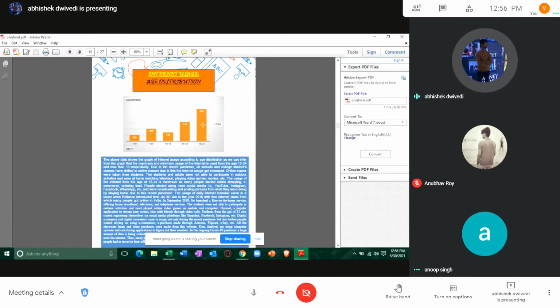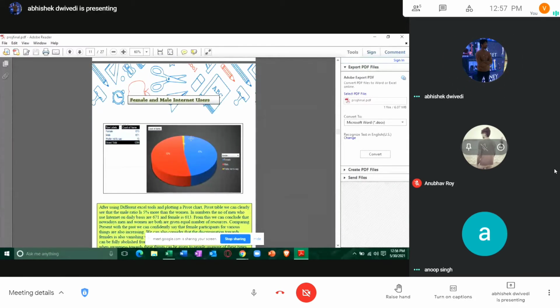So we can say that this data is not so dependable, but in the 18 to 24 range, there are college students, there are school students, the 12th students basically, and there are also people who are working. So we can expect that this would have been the age range that would have used the maximum amount of data. Now let's see the female and male internet users.